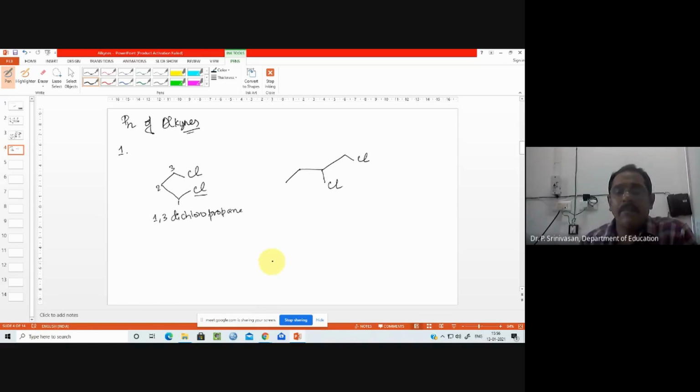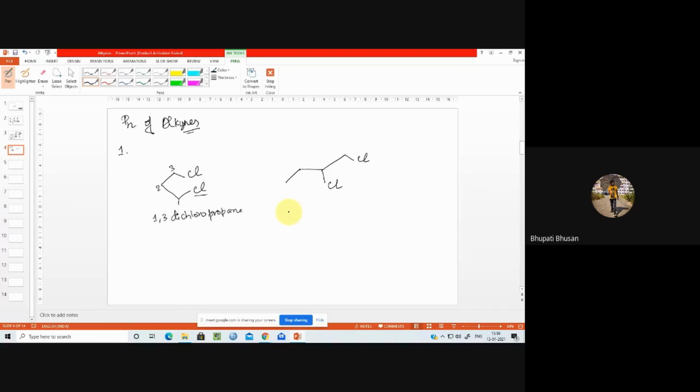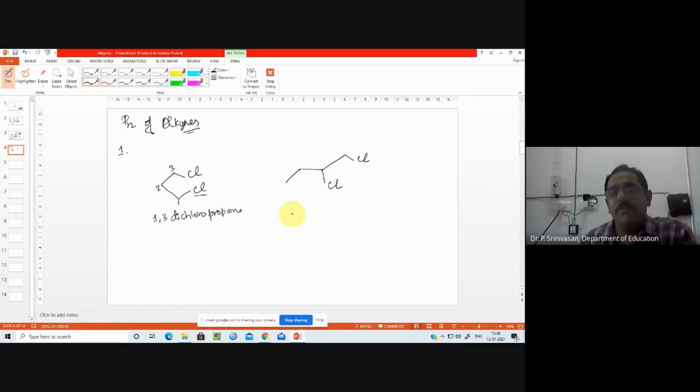Bhupati, name these compounds. 1,2-dichlorobutane. Very good. Wonderful. So 1,2-dichlorobutane. So you can see the numbering system here. These are carbon. Where I am numbering is carbon. And 4th place it will be CH3, and 3rd place it will be CH2, and 2nd place it will be CH, first place it will be CH2. The valency will be filled. Okay, we are using line diagram, and line diagram will be generally easy.